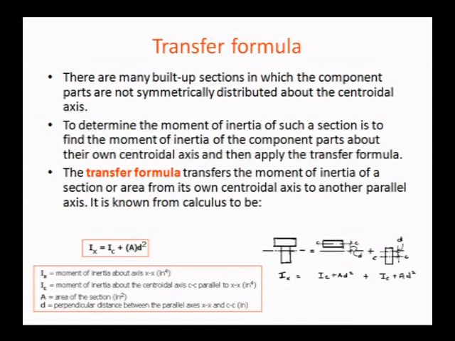See here, I have used the T section. The first position rectangle is different and the second position rectangle is different. There are two portions: the flange portion, the top of the T section, and the depth portion, which we call the web. Placement of the web is different from placement of the flange. So for built up sections of this type we have to use the parallel axis theorem.